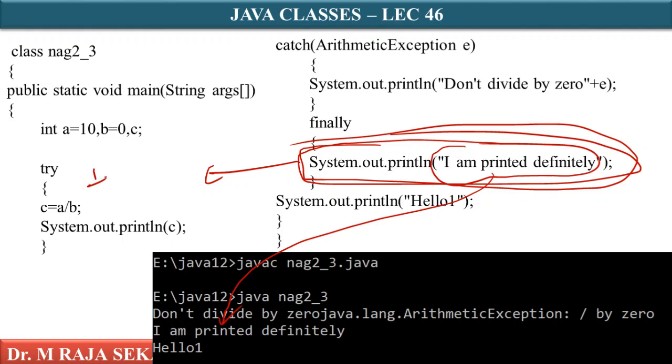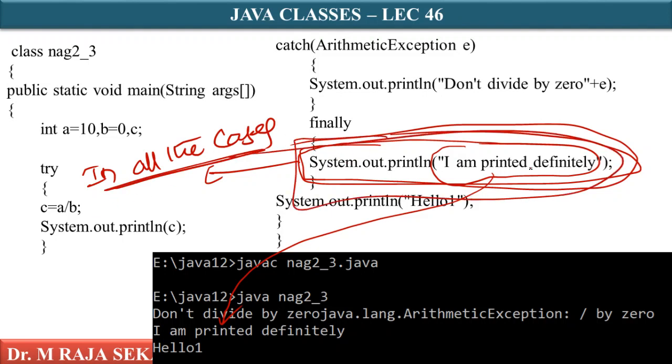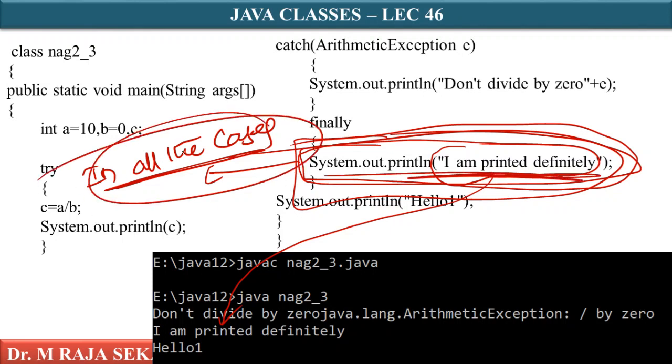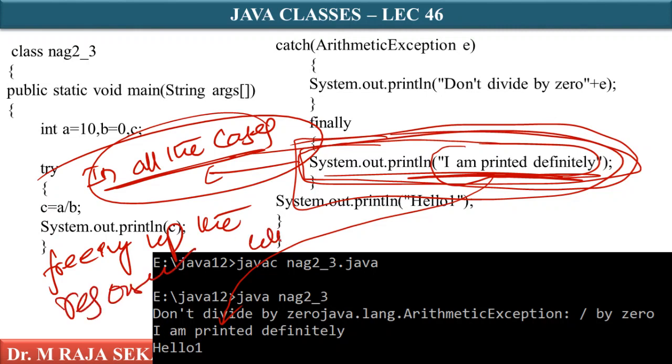In all the cases, this block of code is guaranteed of execution. As I told you, the finally block is useful for freeing up the resources which are allocated.